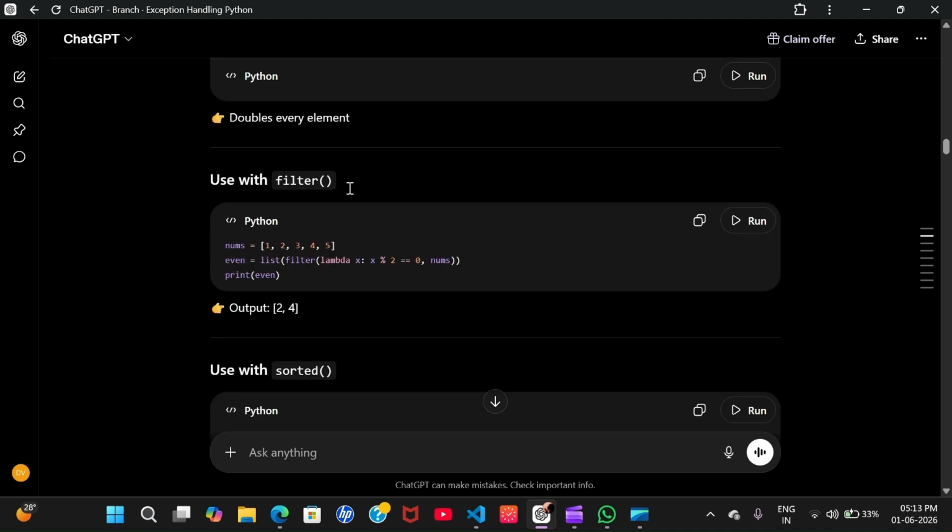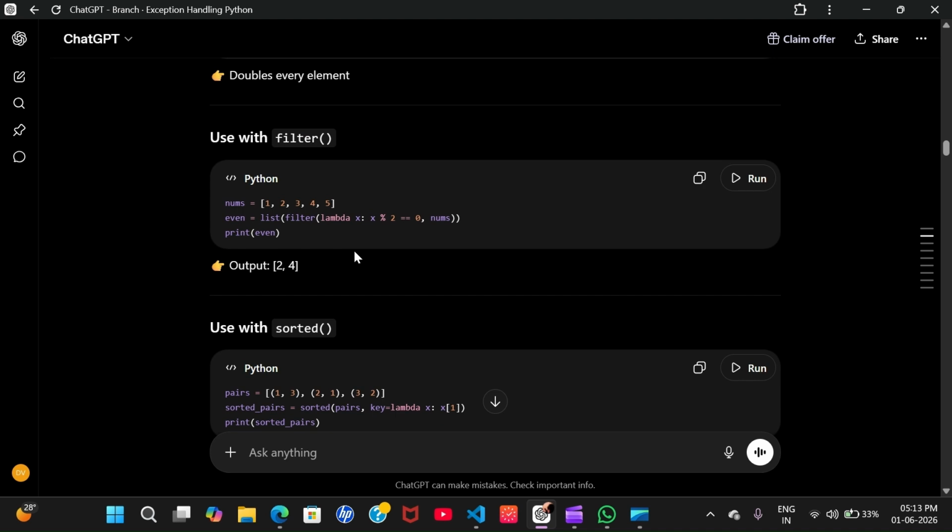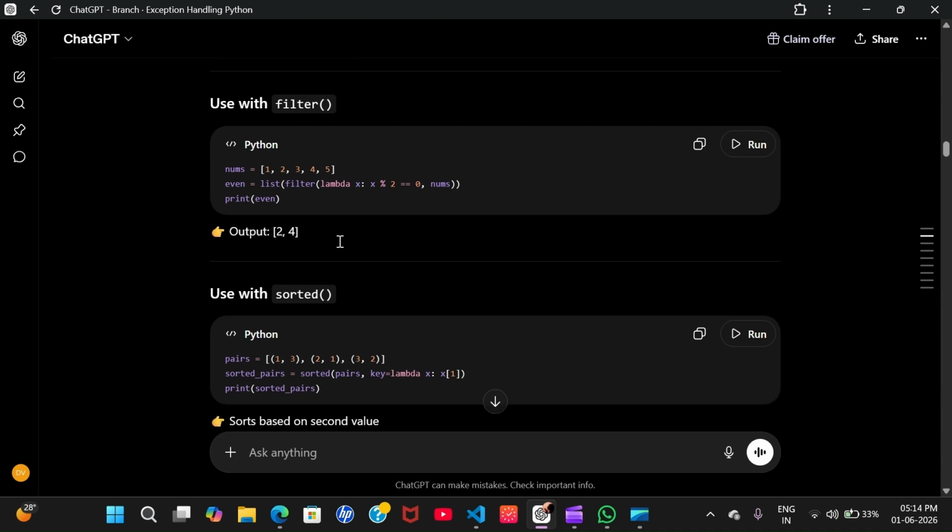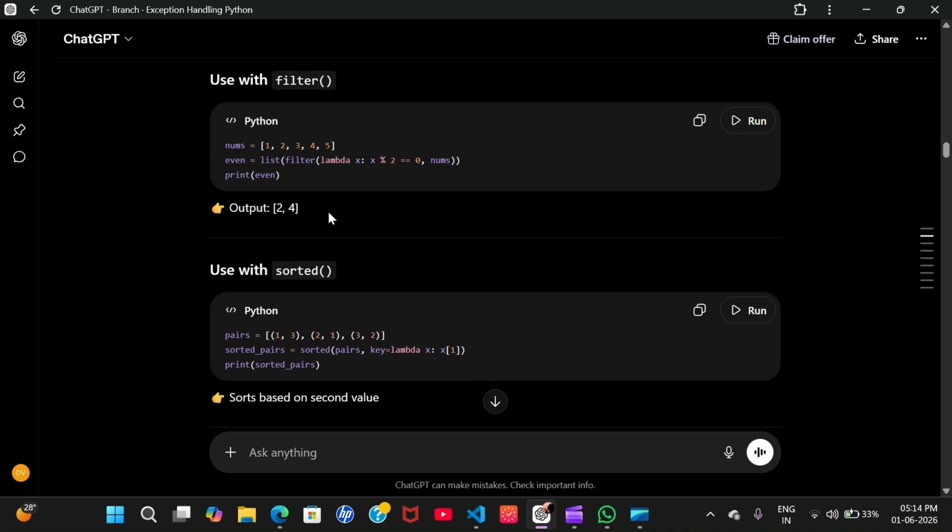Now, use of filter. It is a function with which we filter. Like I put a condition, I made a function with a condition that only even numbers are accepted, iterating over nums. Then filter will filter all the numbers which are even and store them in a list, and then print. So we get our output, that is 2 and 4.